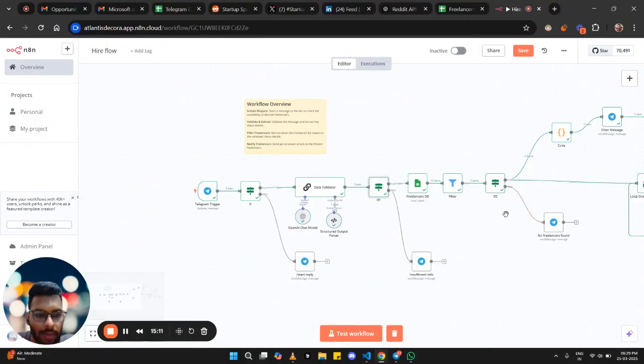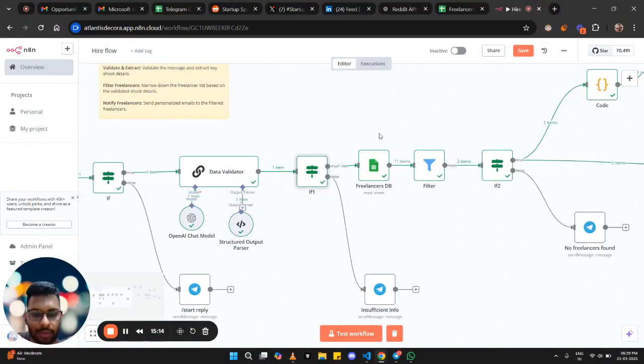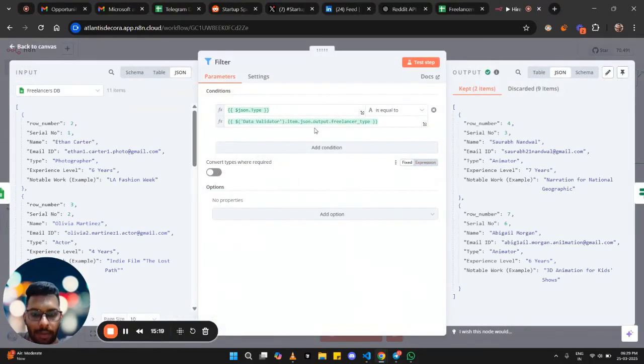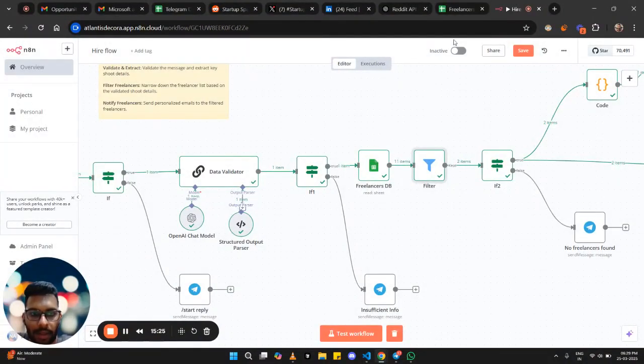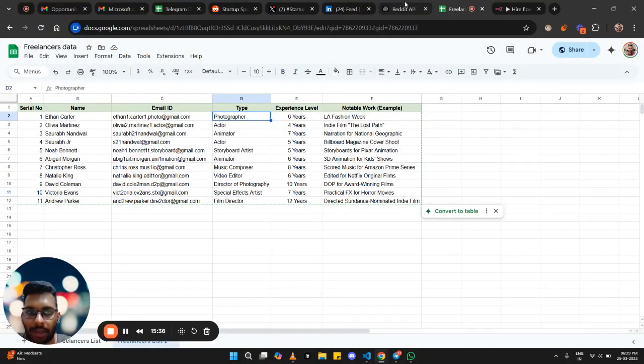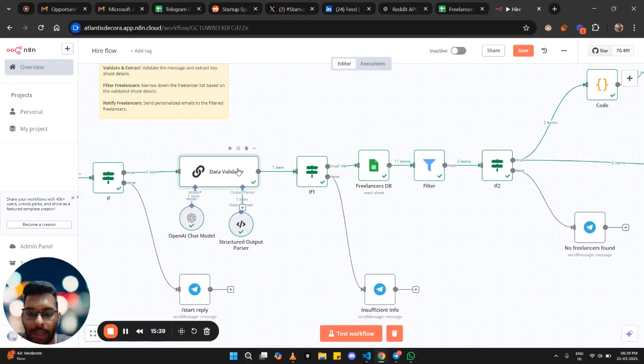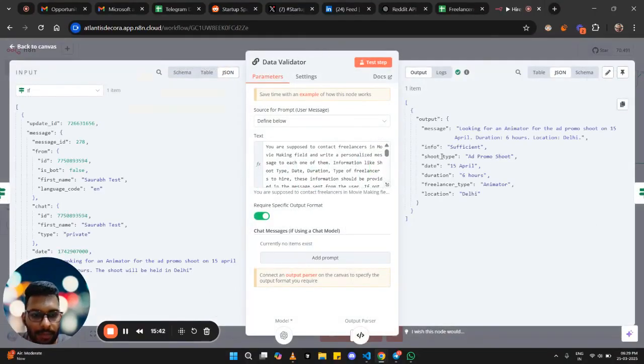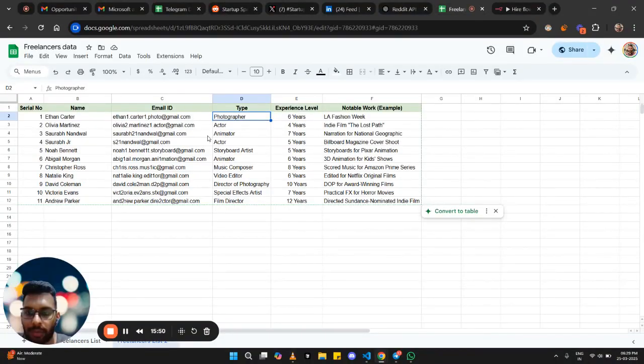So, filtering out the freelancers. This filter node will do the filtering process. This is a very simple node. A simple condition is written here. We have the type of the freelancers, the work profile. We will be checking if the shoot type given by this node here, freelancer type, sorry, freelancer type, is available in this sheet, then those will be filtered out.